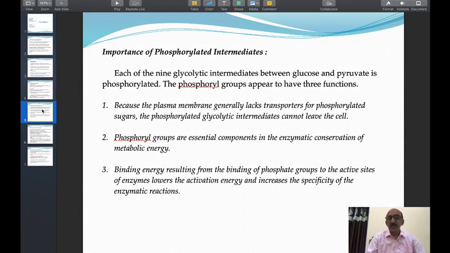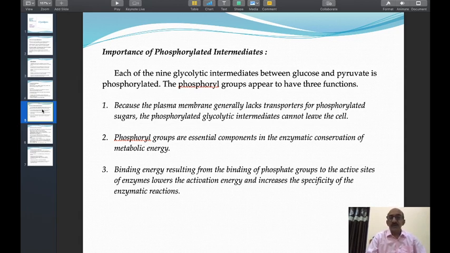Therefore, they quickly combine with their substrate and give the products. The intermediates are phosphorylated intermediates. They contain energy in the form of phosphoester bonds. Therefore, the activation energy of the enzyme decreases. Therefore, the reaction rate is hastened, or the reaction becomes very fast.